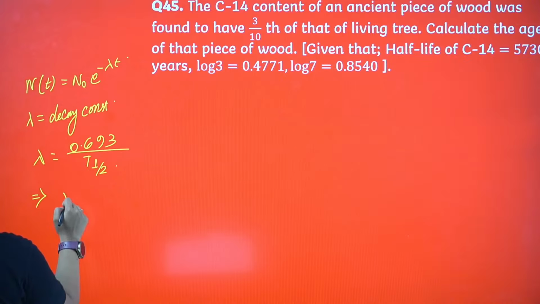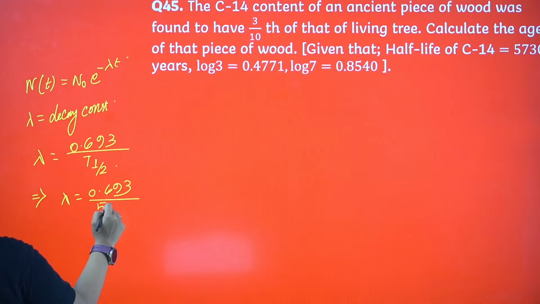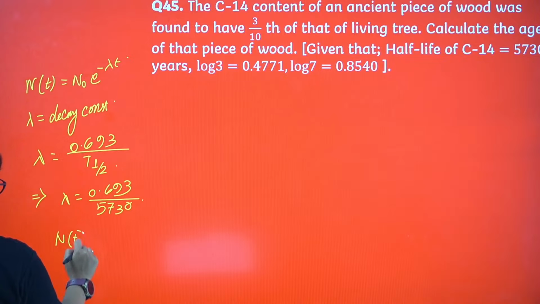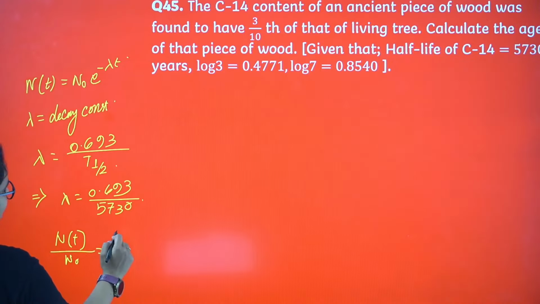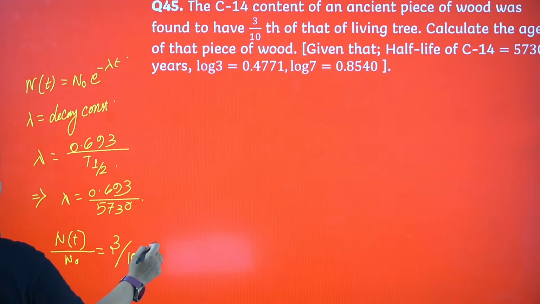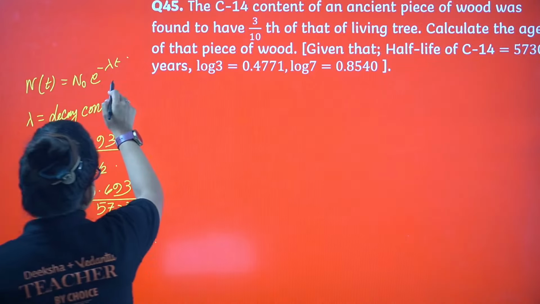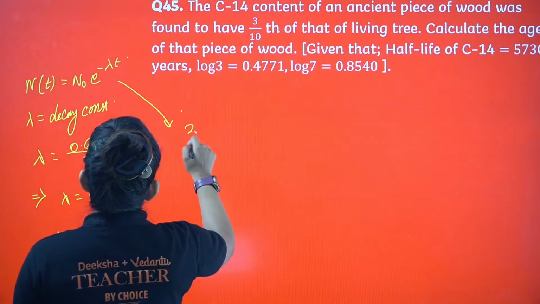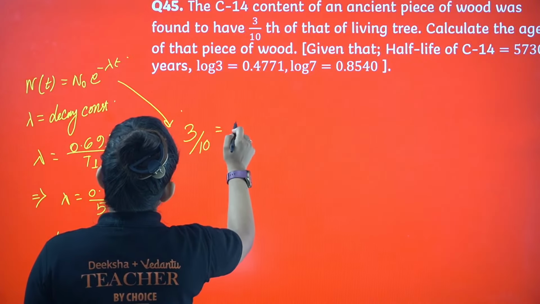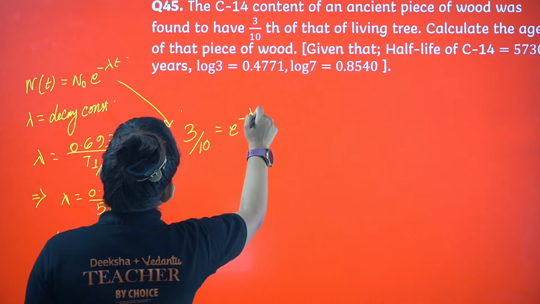Lambda equals to 0.693 divided by 5730. One more thing, N of t by N of 0 is also given, 3 by 10, right? If you put the value in this equation, 3 by 10 is basically equals to e power minus lambda into t.